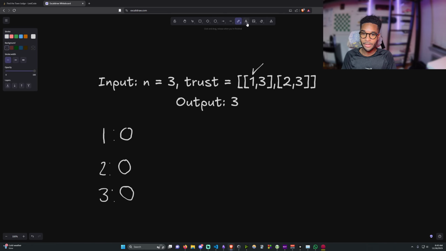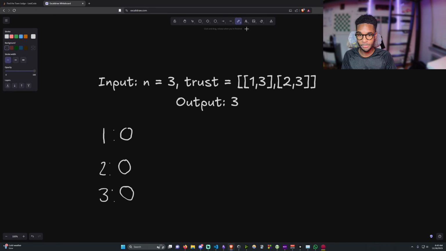And what we're going to do is iterate through our trust array. Every time that someone trusts another person, their trust score goes down, because that is an outgoing edge from them. And every time someone gets trusted, their trust score goes up, because we want to find the person that has n-1 people trusting them.